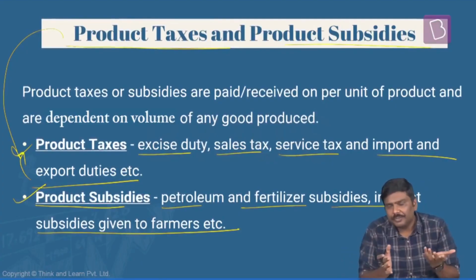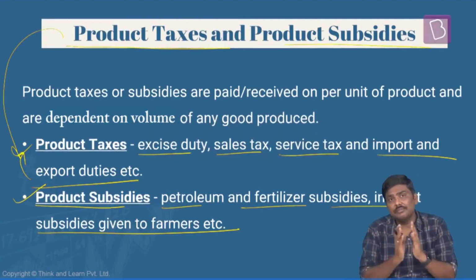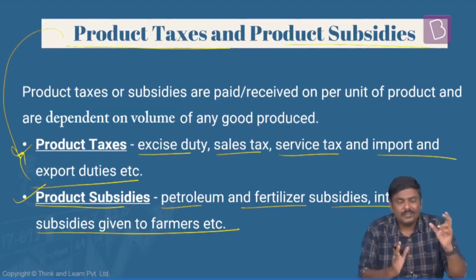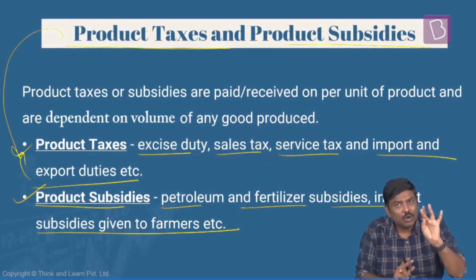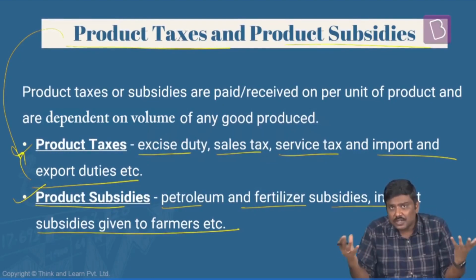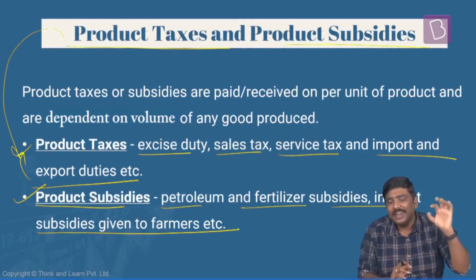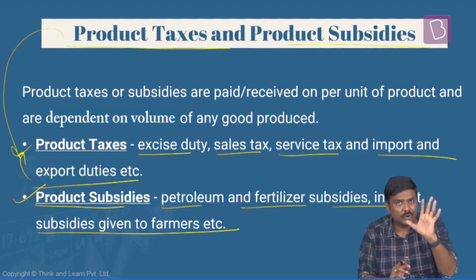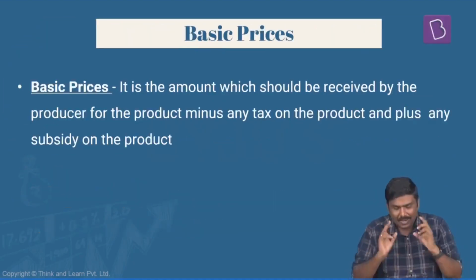Should you remember all of it? My recommendation is to remember the concept. The concept is very, very important here. What is the concept here? Whenever I say product, it means taxes or subsidies linked to volume of production. How many units you produce? When I say production, it means taxes or subsidies independent of units produced, or not dependent on the number of units that you produce.